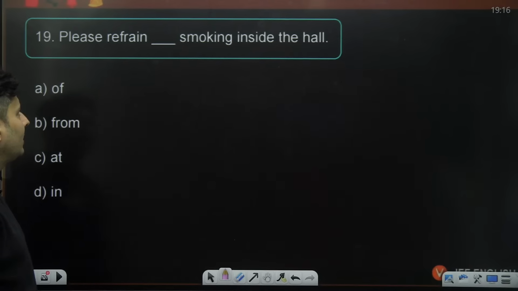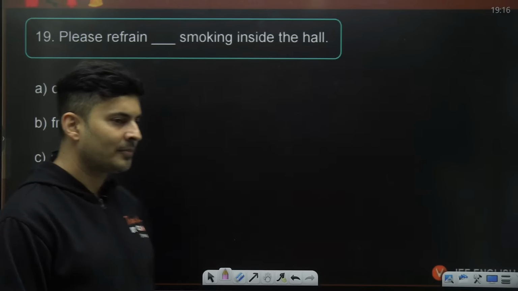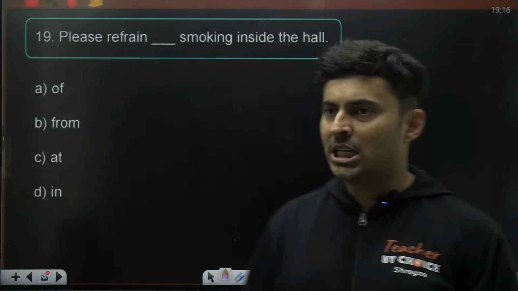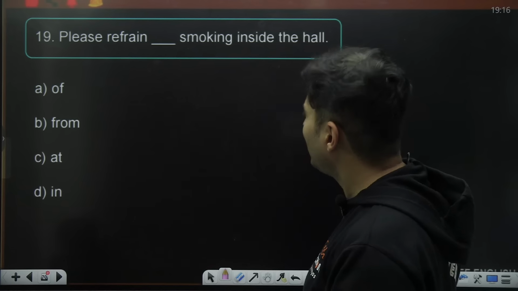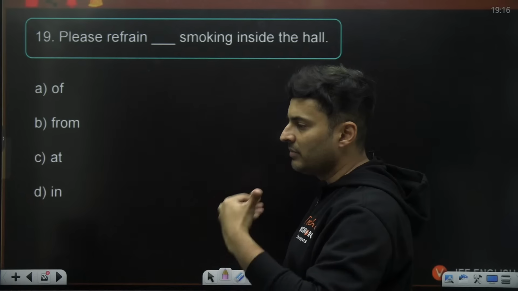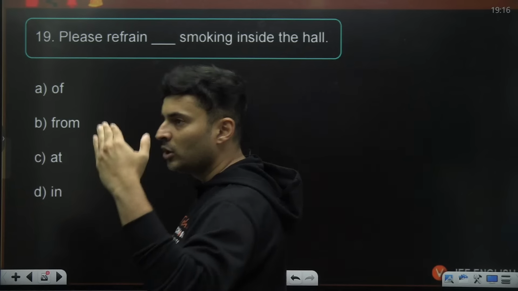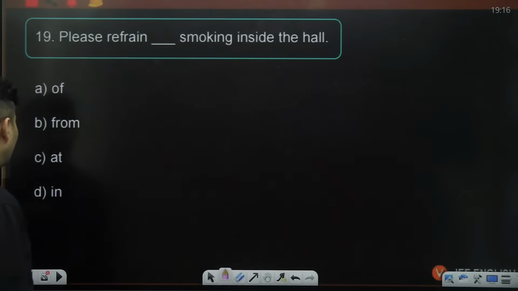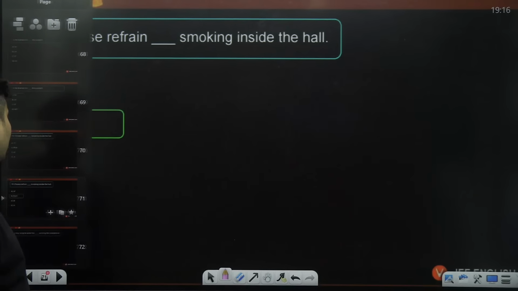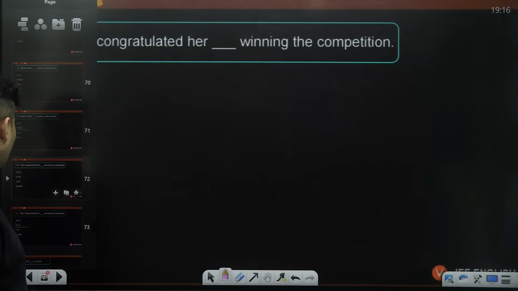Please refrain of smoking, from smoking, at smoking, in smoking, inside the hall. How can you smoke in? You refrain from something. You refrain from talking to that person. You refrain from doing something with someone. You refrain from should be the right answer, guys.